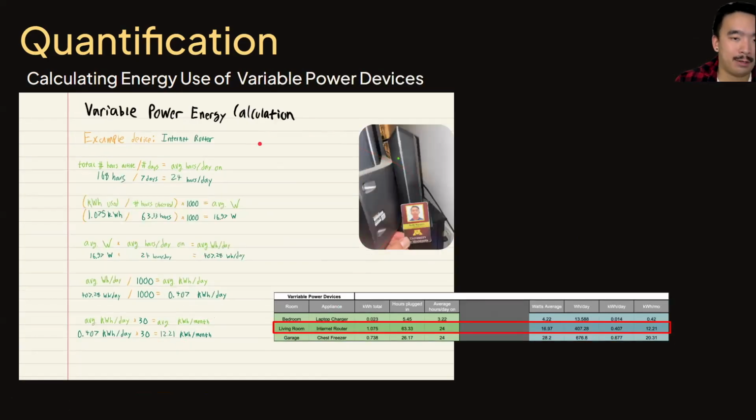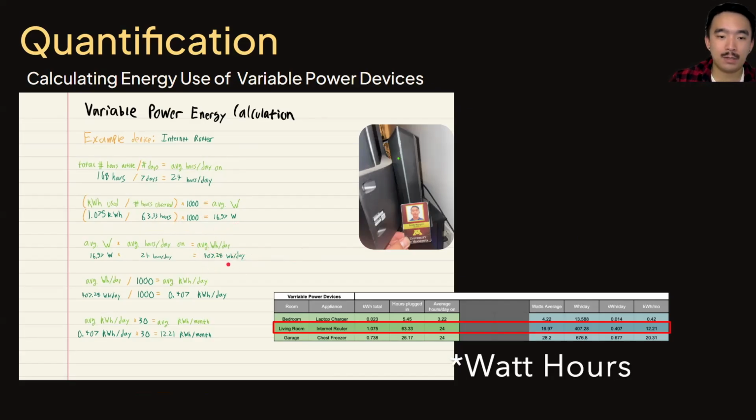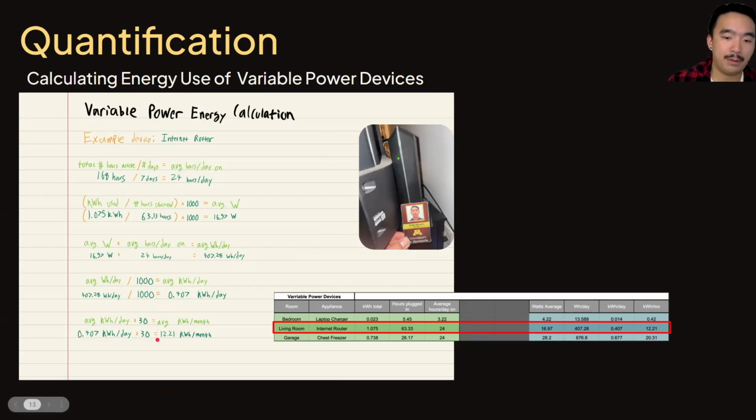For the variable power calculation, average wattage or average power is not immediately obvious, so we had to calculate it using an extended observation time. For the internet router, over the course of 63 hours and 20 minutes, it consumed 1.075 kilowatt hours of energy. Converting this into watts, we get about 17 watts. Because it is used throughout the entire day, this internet router consumes about 407 watt hours of energy per day. Converting this into kilowatt hours, just divide by 1,000, and converting this into months, multiply by 30.